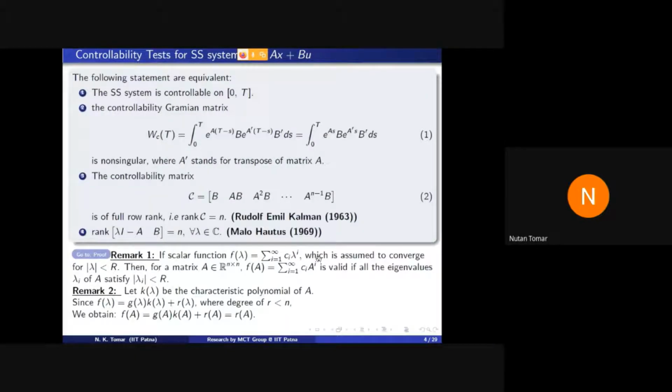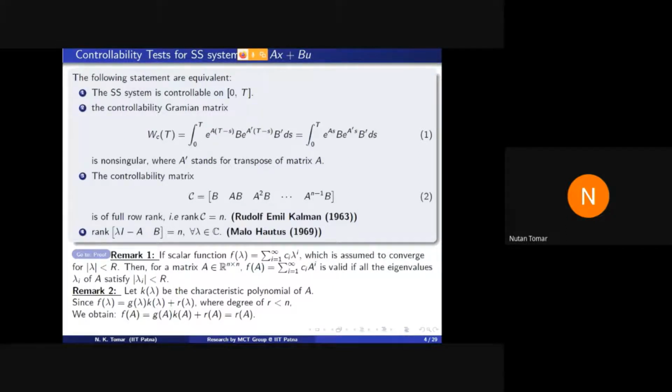Now, let us see some applications of algebra. Controllability test for the state space system x dot equal to Ax plus Bu. How can we check this controllability concept for a state space system? In this result, there are 4 conditions and all are equivalent. First condition: the state space system is controllable on interval 0 to capital T.